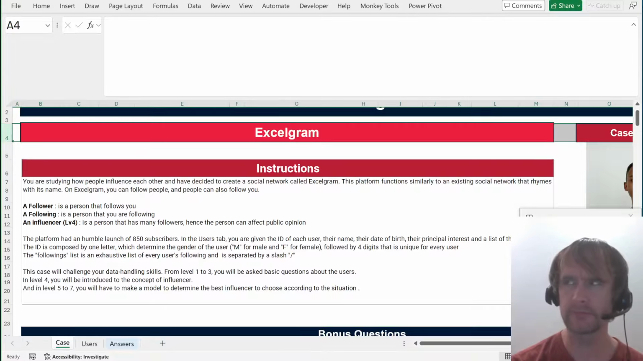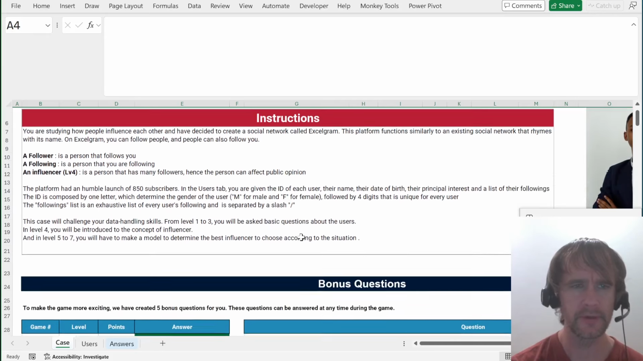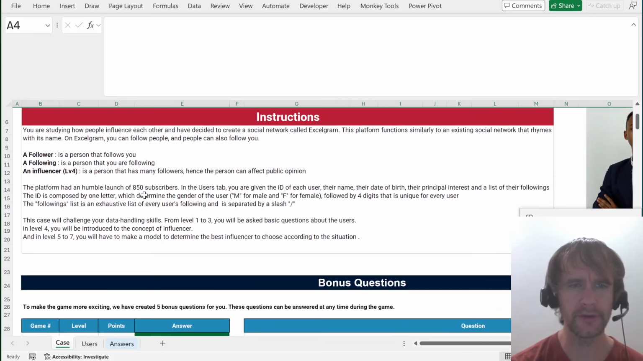It's been probably 6+ months since I looked at this, so I've seen it, but I don't remember a lot of details. You're studying how people influence each other and have decided to create a social network called Excelgram. This platform functions similarly to an existing social network that rhymes with its name. On Excelgram, you can follow people and people can also follow you. A follower is a person that follows you. A following is a person that you are following. An influencer level 4 is a person that has many followers, hence the person can affect public opinion. The platform had a humble launch of 850 subscribers.